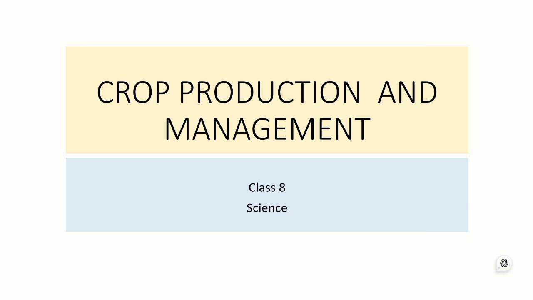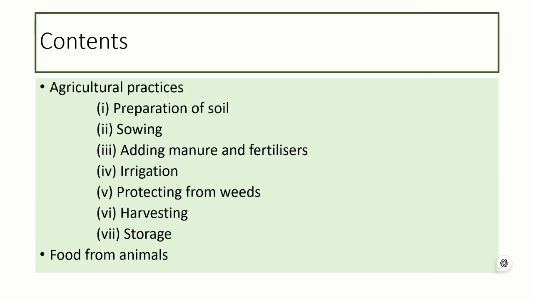a nutritional source. In this presentation, the contents are agricultural practices, which involve preparation of soil for the production of food, sowing of seeds, adding manure and fertilizers to improve soil quality and enhance plant growth, irrigation to supply the water demand of the plants, protecting the crop from weeds, harvesting of the crop outcomes, and storage of the crop outcomes for a longer period of time. Food from animals is the last topic which we are going to discuss.